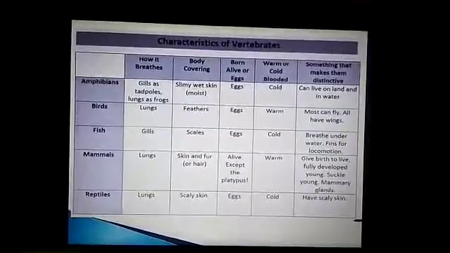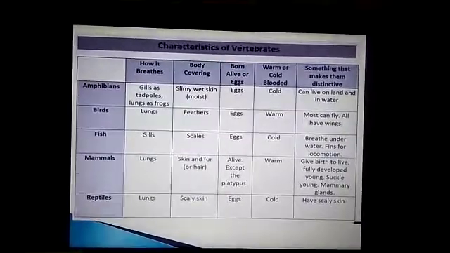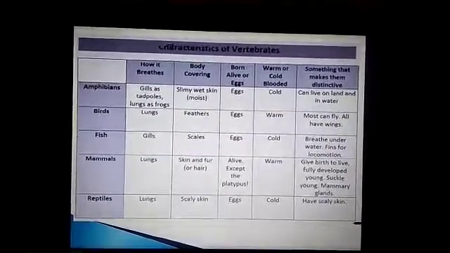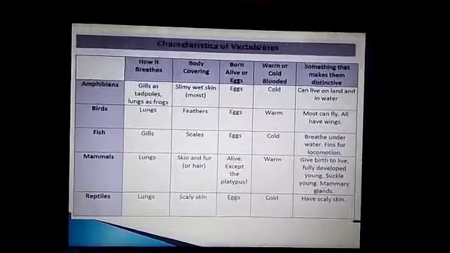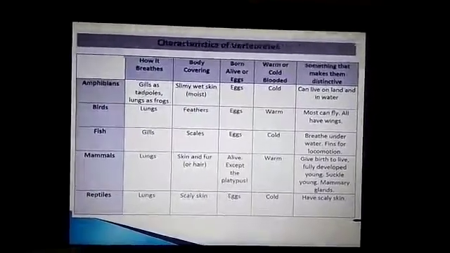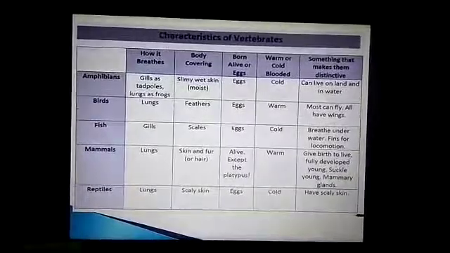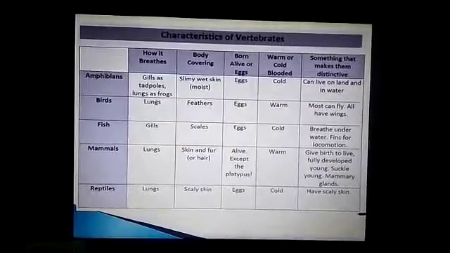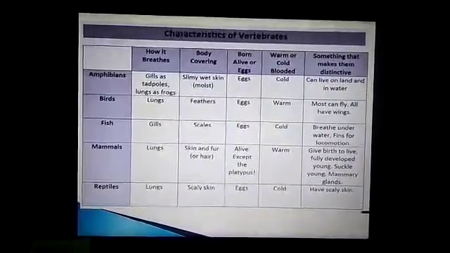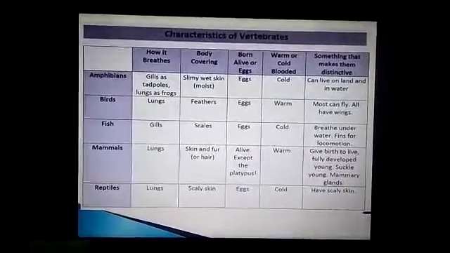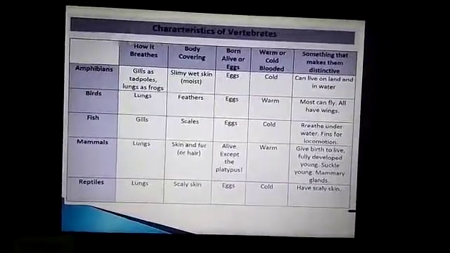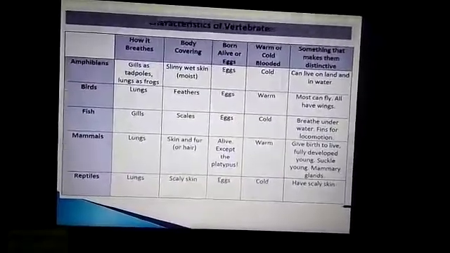Except the platypus, the other mammals give direct birth to their young ones. And the females have mammary glands that secrete milk to feed their young ones. Mammals are those which give milk to their young ones.